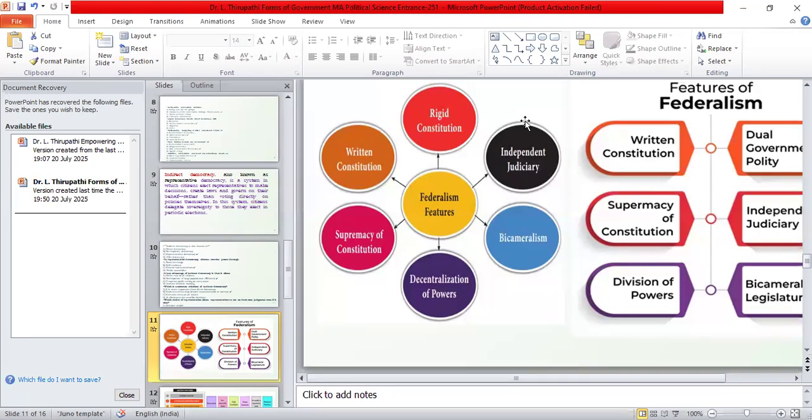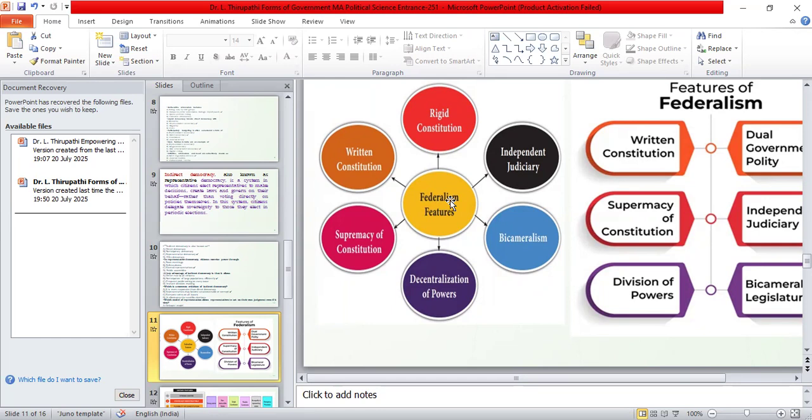India is having which type of form of government? We are following the federal form of government. So the federal form of government has some common features. The question may ask which one of the following features is not related to federalism.